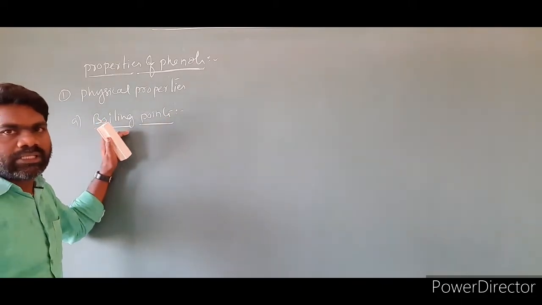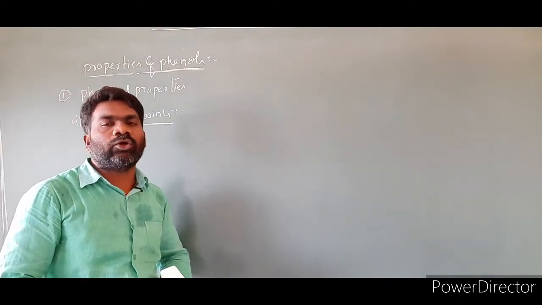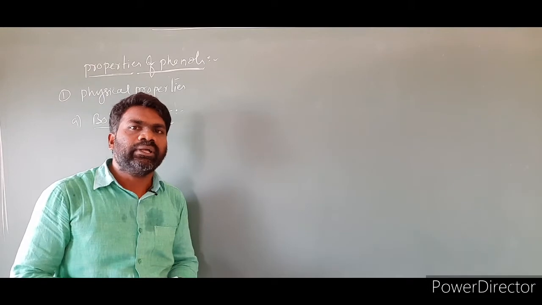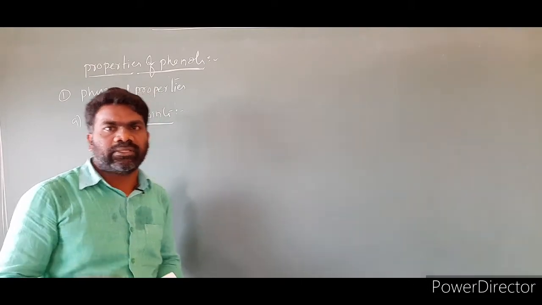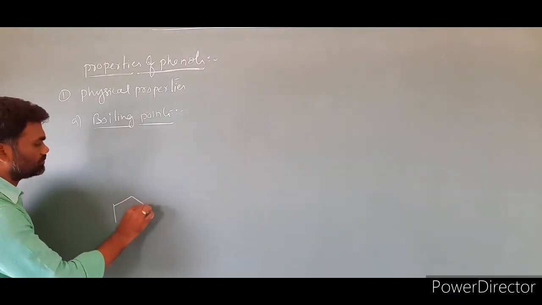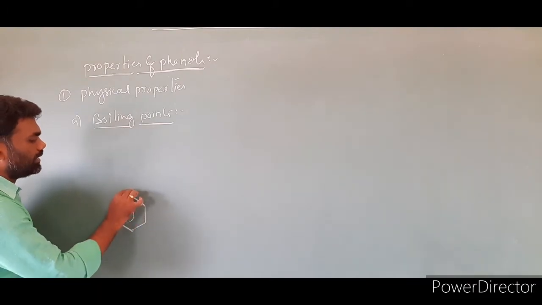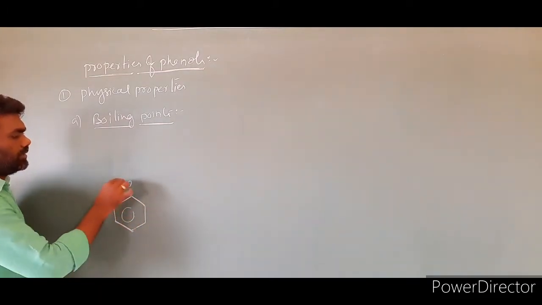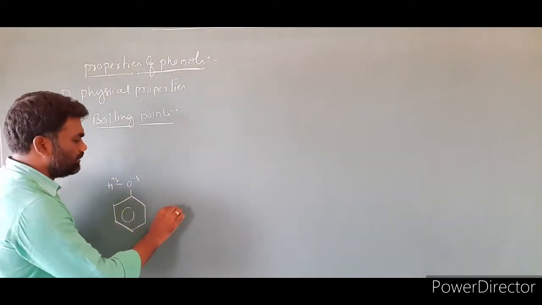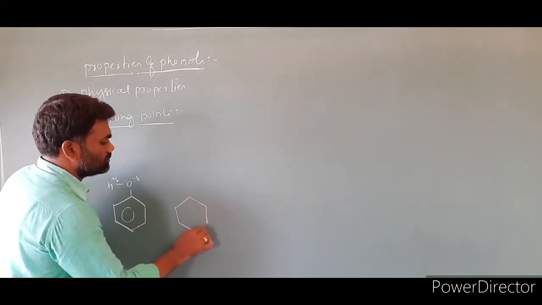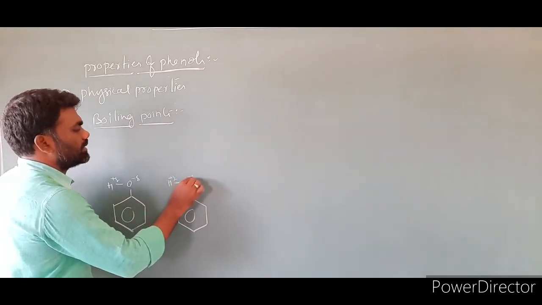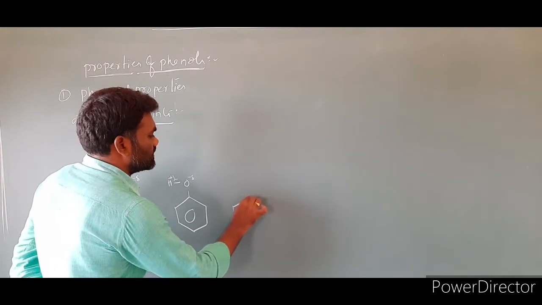So the boiling point of phenols is higher than haloarenes and aromatic hydrocarbons of comparable molecular masses. This is mainly due to the formation of intermolecular hydrogen bonding in phenols. Let us understand by taking an example. I am taking phenol, and it has an OH. Oxygen is partially negative, hydrogen is partially positive. This is one molecule, and I am taking another molecule, OH, partially positive, partially negative.